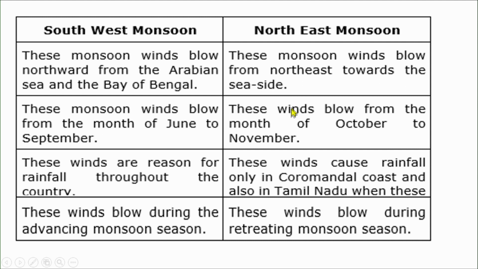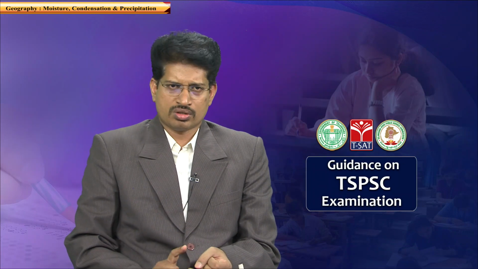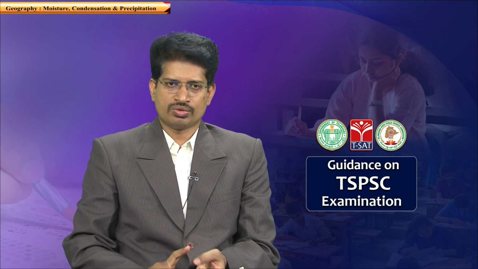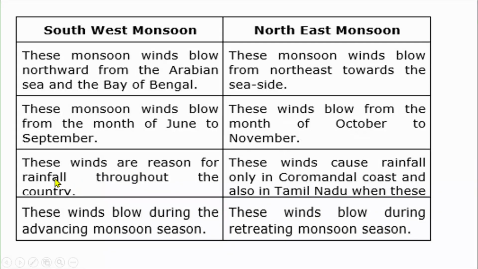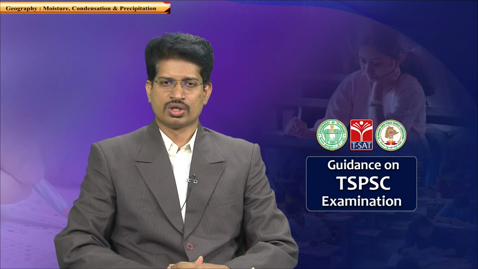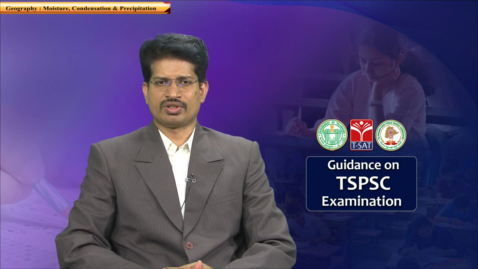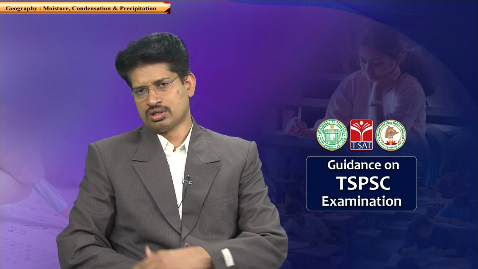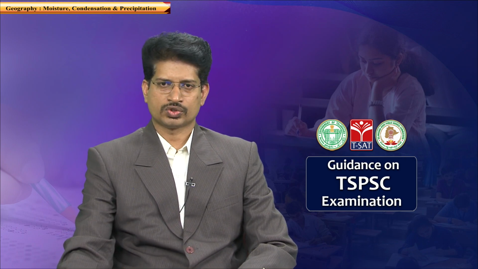The northeast monsoons blow from October to November. So they may ask you the time duration of the northeast or southwest monsoons. They may frame questions in terms of the directional flow of monsoons. A third variant of question is which winds are the reason for rainfall throughout the country. The southwest monsoons are responsible for rainfall throughout the country, but it is not the case with the northeast monsoons. The northeast monsoons are responsible for rainfall in regions concentrated towards Tamil Nadu, east of the Eastern Ghats, the Coromandel coast region.